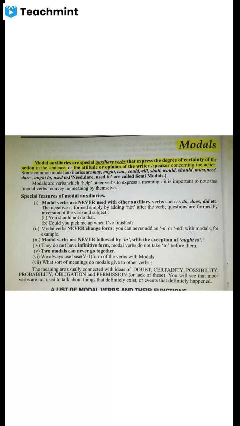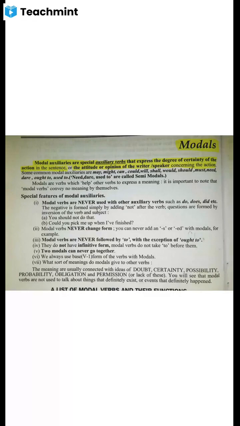We know there is V1, V2, V3, V4. But when we are using modals, we can use only the base form. Base form means V1 only. And what sort of meanings do modals give to the other verbs?